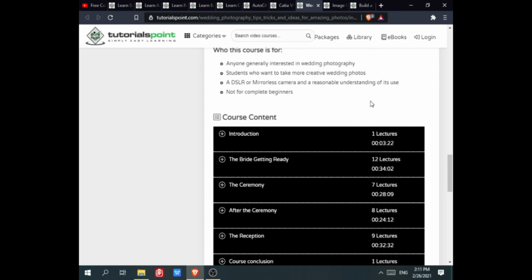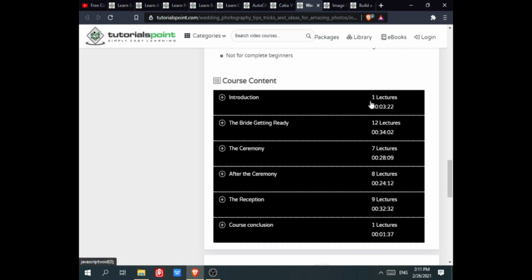Here you can see the course content. The first module is introduction. The second module is the bride getting ready. The third module is the ceremony. The fourth module is after the ceremony. The fifth module is the reception. The sixth module is course conclusion.